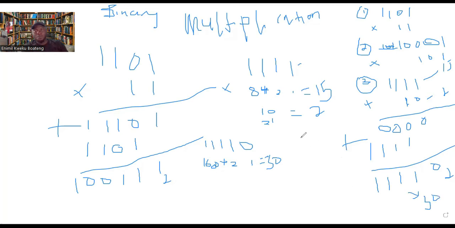So now do 15 times 2. Now 2, 5. Then 0 here, 1 there. 2, 1, 2 plus 1 here. That's 30. So it means that our answer is correct. And we are done with binary arithmetic. So let's look at the last one, which is binary division.